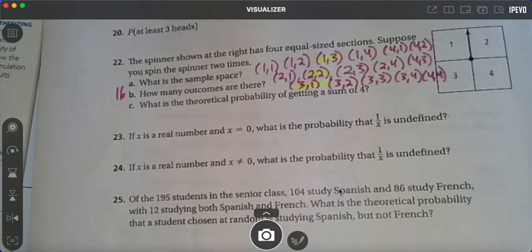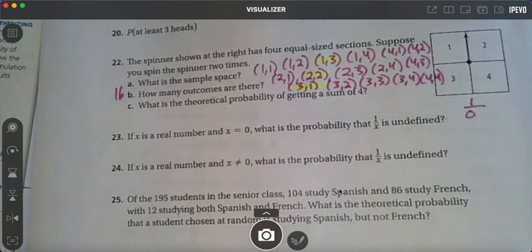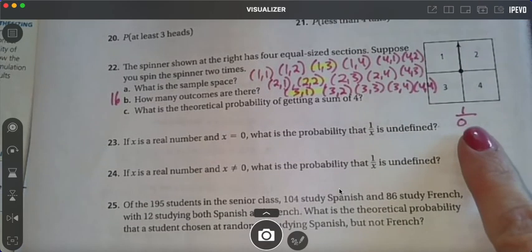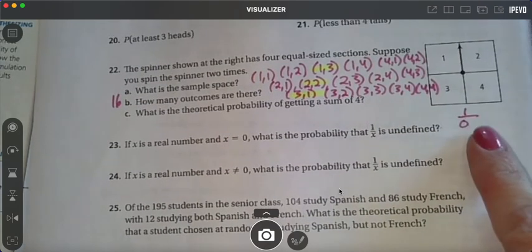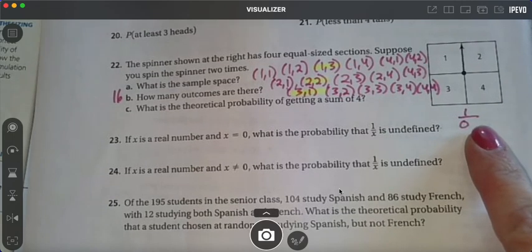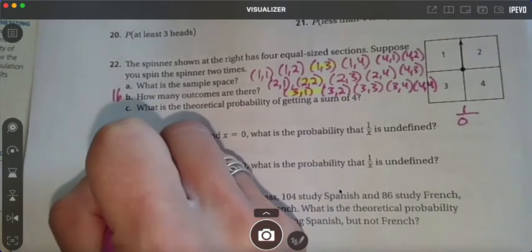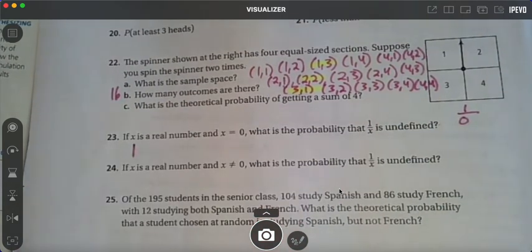Looking at 23, it says if x is a real number and it is 0, what are the chances that 1 over 0 is undefined? We're saying it is 0. We know for sure it's 0. What's the chances that that's undefined? Is 1 over 0 undefined? Yes, so 100% chance. But remember, they would probably write a 1, because in probability a lot of times they use numbers 0 to 1.